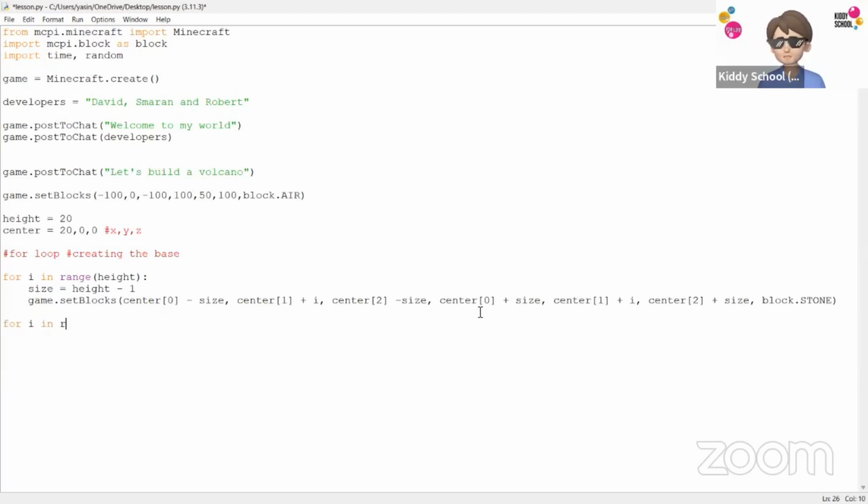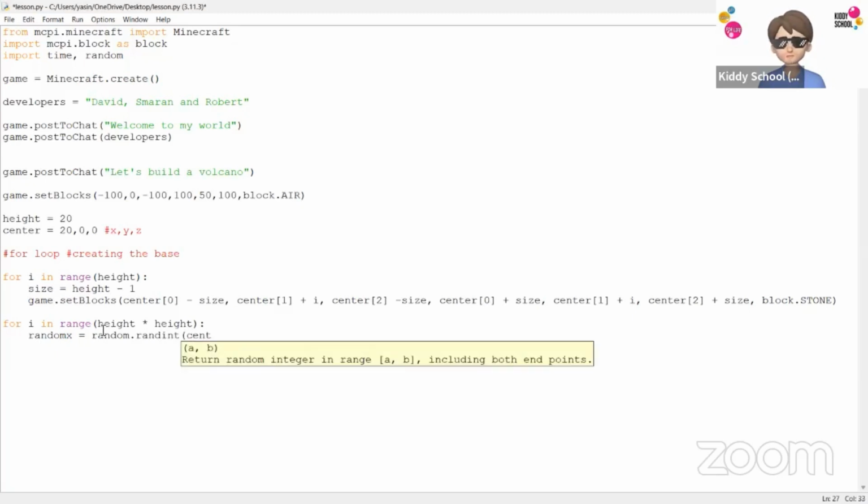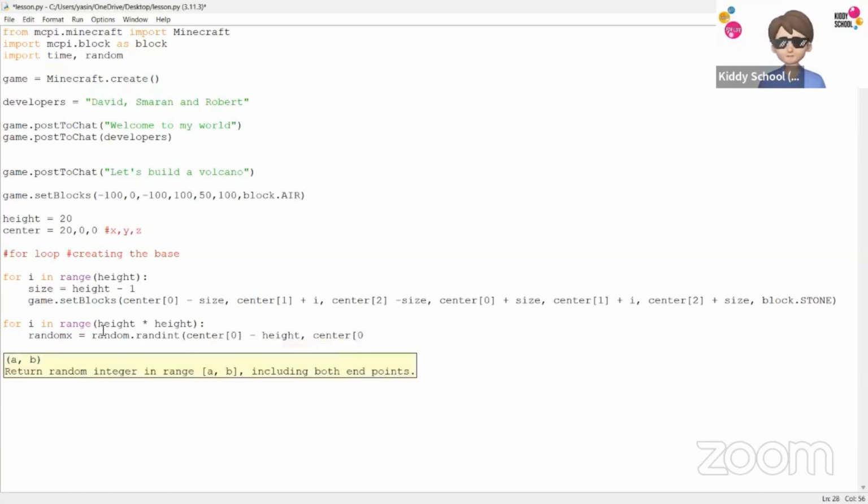Now we're going to come down again, create another loop. So for i in range, this is for basically creating the lava variable. So we're going to create the lava into it. First, we're going to need to create the gravel. So these are the block names in Minecraft. And we're almost done. We're like 80% done with this script, or 90. And multiplied by height. I'm going to come down and say, make a variable called randomX for randomization. Using the random library, I'm going to pick a random number between randomX minus height. And for x-axis and for the z-axis.